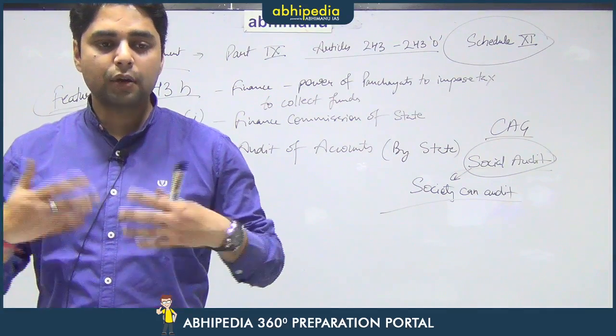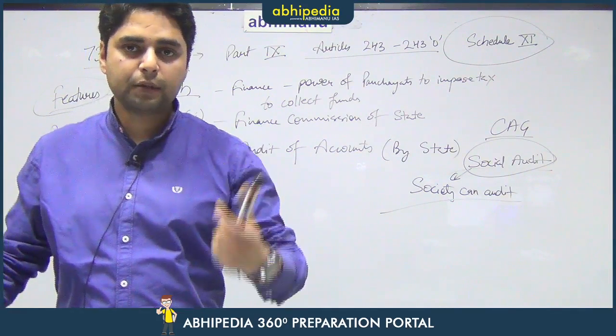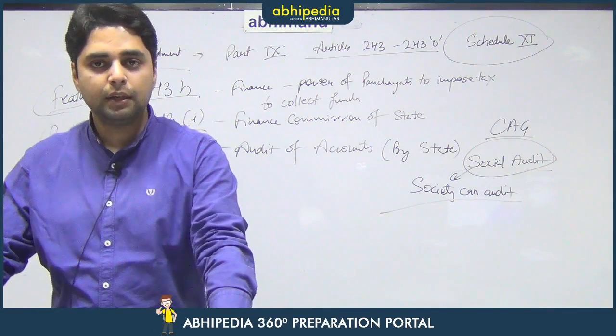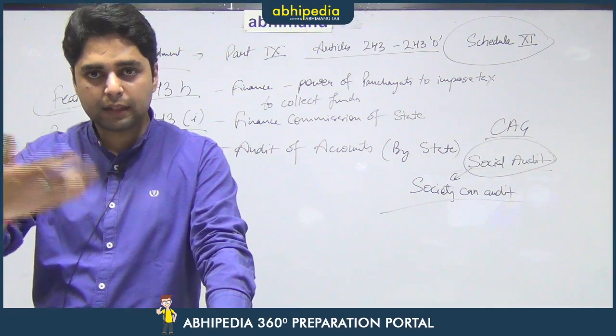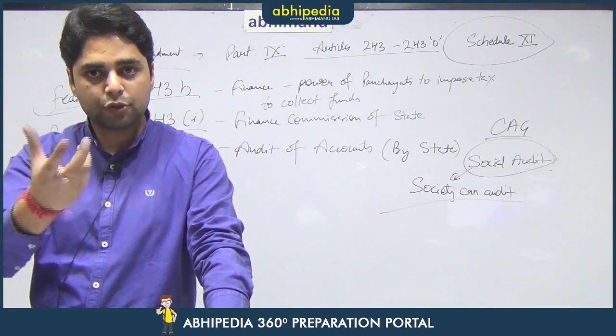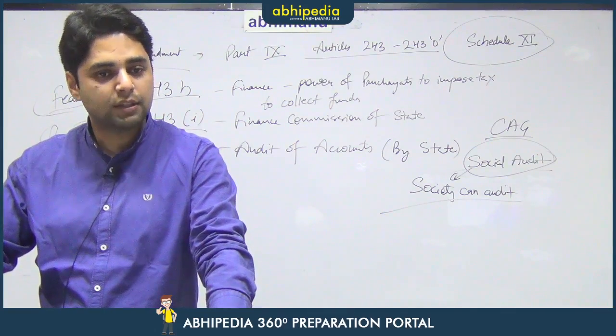Say a member stood up and he says that I want to know where that particular sum of money was spent. So can you tell me? Then the sarpanch or the panches will have to tell those members, and they also have to show the documents pertaining to that particular expenditure or income. So this is social audit.